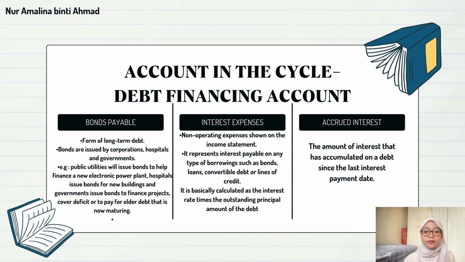The last one for the debt financing accounts is accrued interest, the amount of interest that has accumulated on a debt since the last interest payment date. This account reflects interest expense that has accumulated but has not been paid yet. The auditor will ensure the interest is calculated correctly based on the outstanding debt balance and the applicable interest rates.